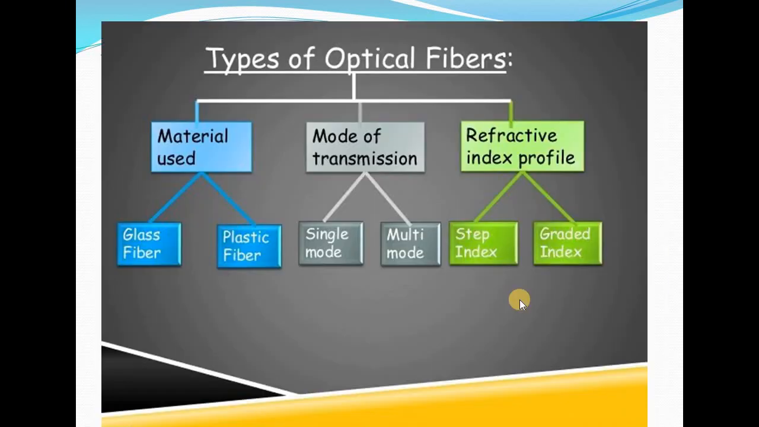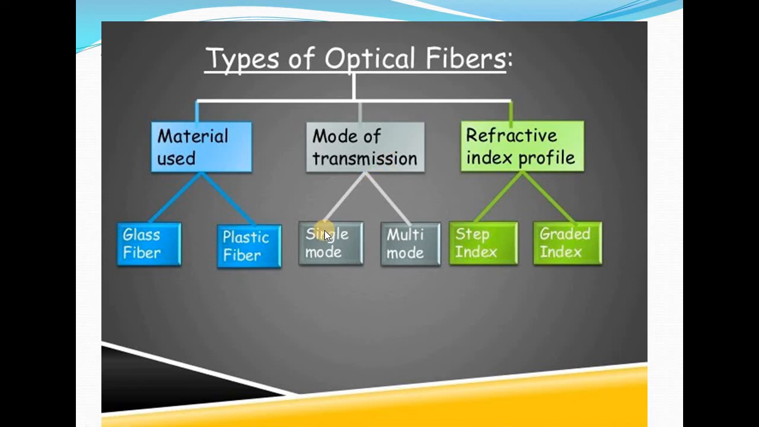Next is types of optical fibers. The types of optical fibers have many more details, but in this video I am describing them in short. Based on material, there is glass fiber. Glass fibers have many applications and are made up of silicon. Plastic fibers are mainly used for decoration purposes. And on the basis of mode of transmission, we can divide them into two types: single mode and multi mode.